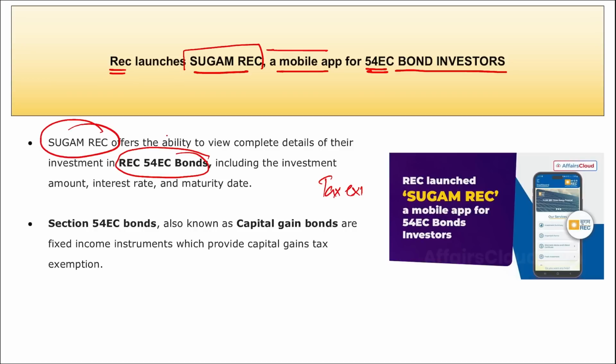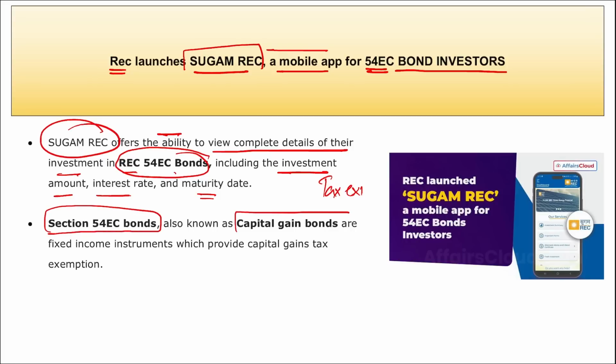Then if we talk about the features of this application, it offers the ability to view complete details of their investment in the REC 54 EC bonds, that includes the investment amount, interest rate and the maturity date. Also, Section 54 EC bonds, also known as the capital gain bonds, are fixed income instruments which provide capital gain tax exemption. Right? So these are your tax exemption bonds.